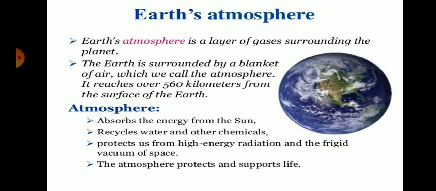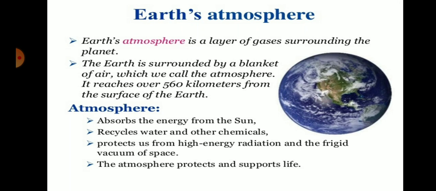So first of all, what is meant by the earth's atmosphere? Earth's atmosphere is a layer of gas surrounding the planet. We know that the earth is surrounded by gases, a blanket of air which we call the atmosphere. It reaches over 560 kilometers from the surface of the earth. Basically, the atmosphere has some functions that are essential for the survival of organisms on the earth's surface.